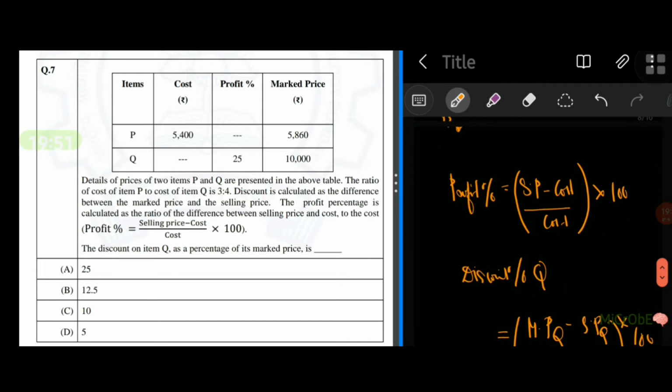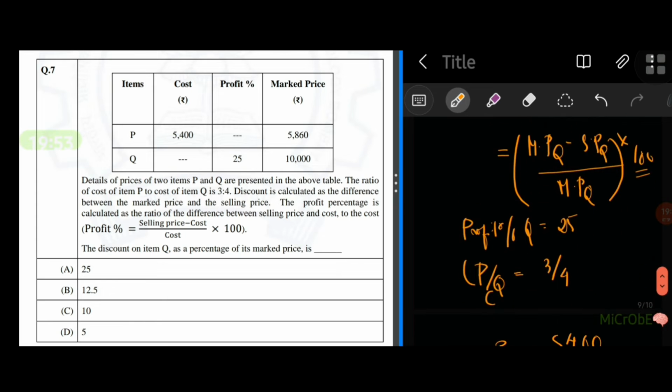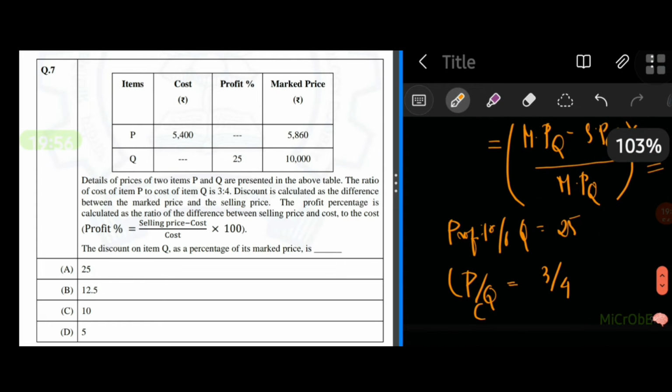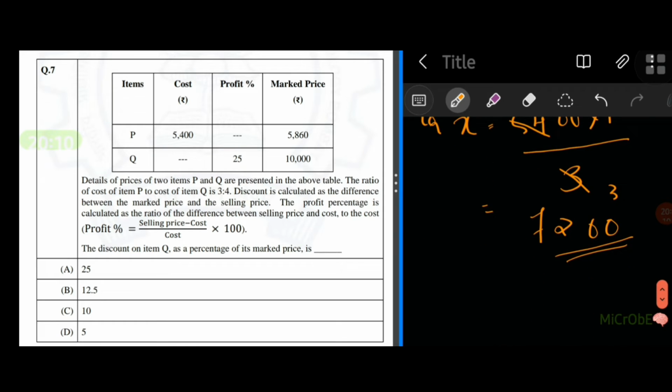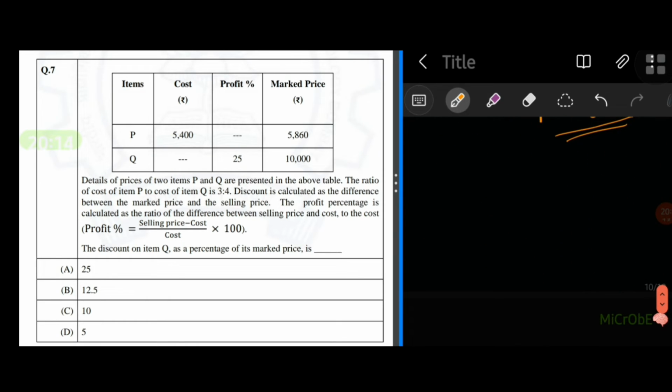Okay, so here we got the cost of Q. We need the marked price of Q, which is also known. We need the selling price of Q. So how can we get the selling price? There comes this equation of profit percentage. So the profit percentage of Q, we know, is 25.